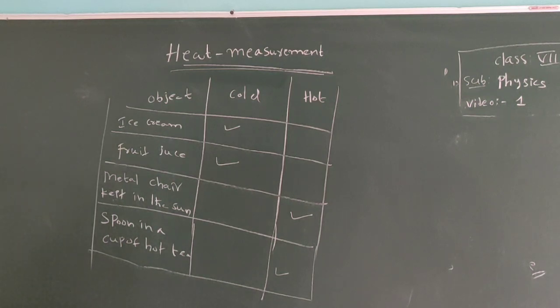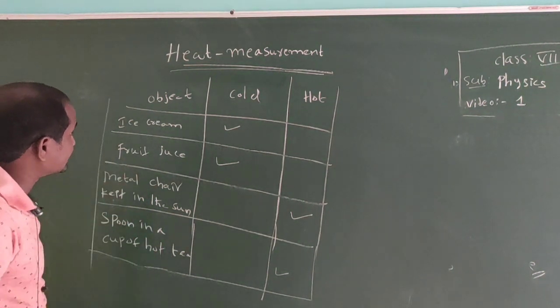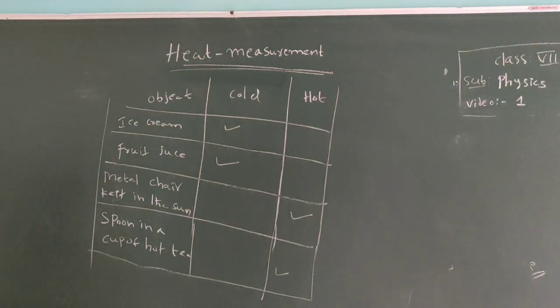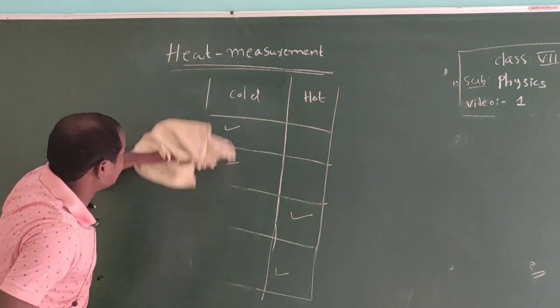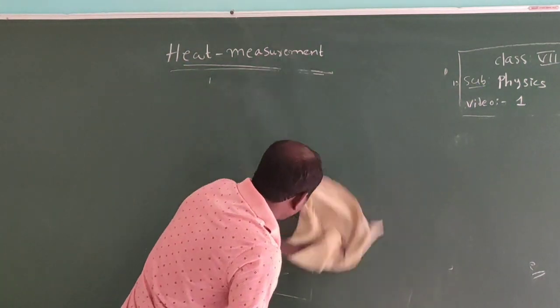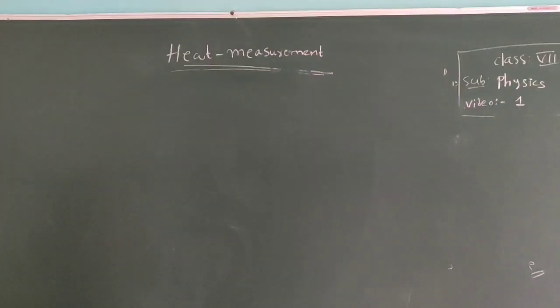So what is meant by temperature? The degree of hotness or coldness of a substance is called temperature. So how do you find the temperature? By using a thermometer, we can measure the temperature.